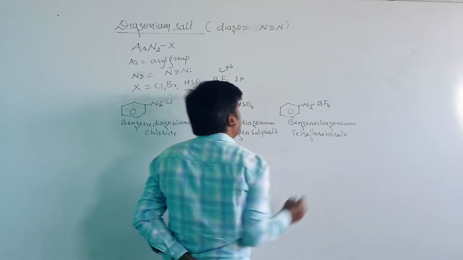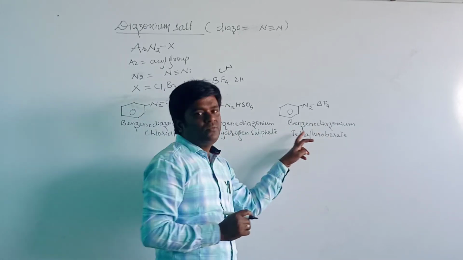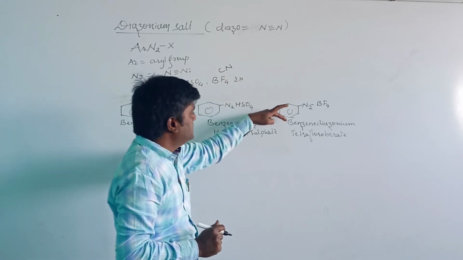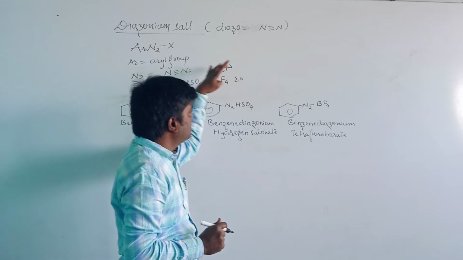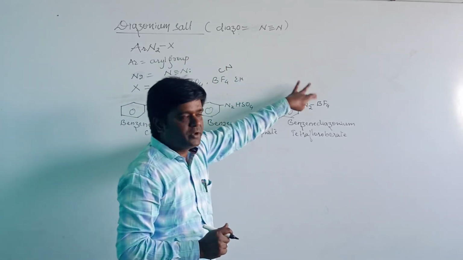Tetrafluoroborate. The name for this compound is benzene diazonium tetrafluoroborate. We can also take cyanide: benzene diazonium cyanide is formed when we attach the CN to the benzene diazonium.